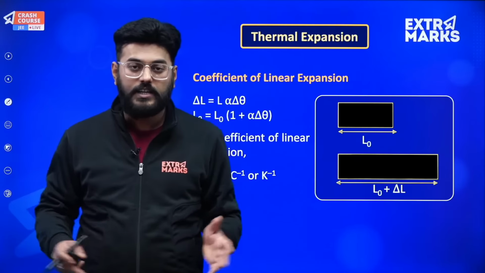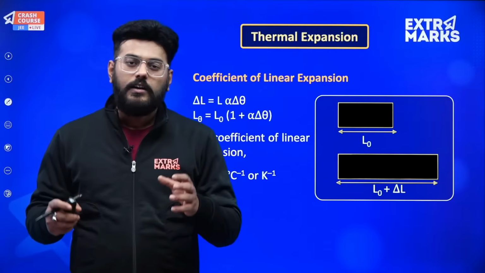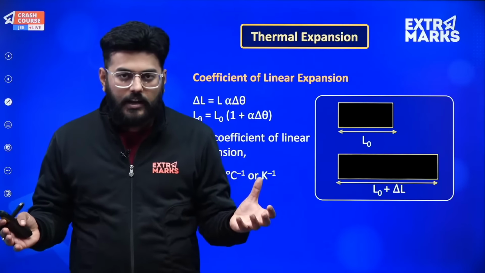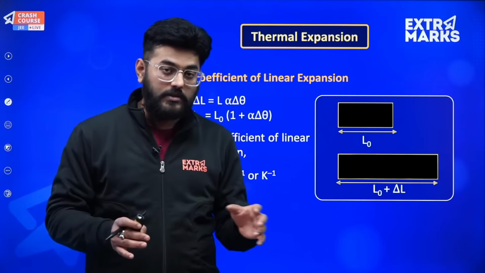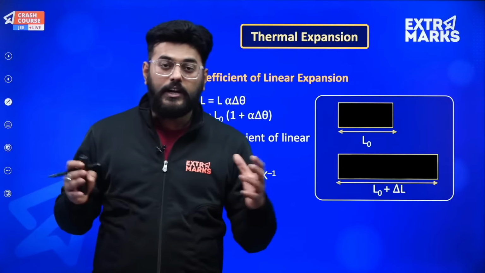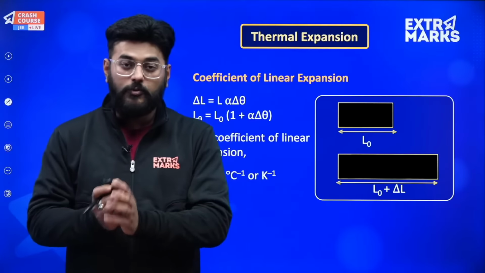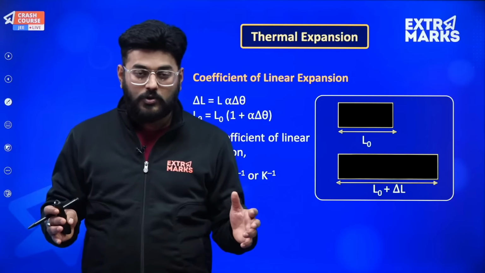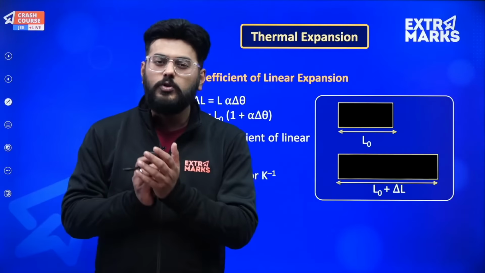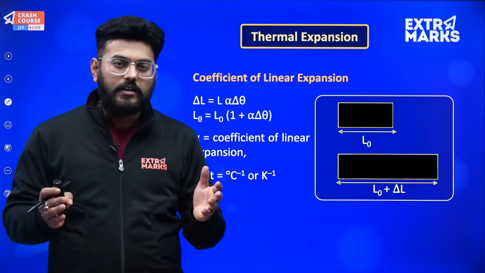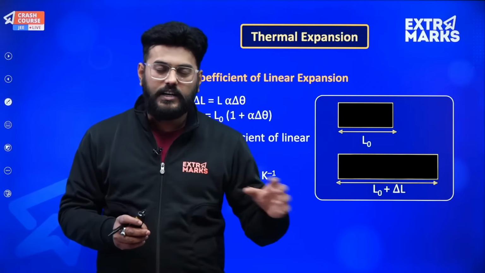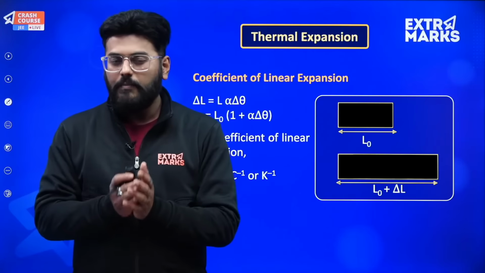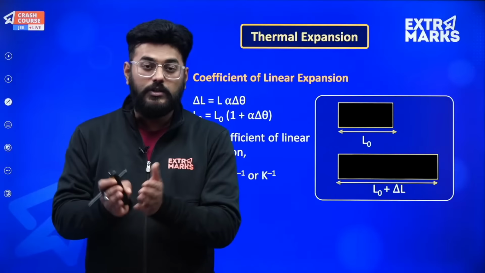Since the variation is of that big amount, around 40, 50 degrees centigrade, things expand in summers and they contract in winters, and we need to take the amount of expansion or contraction into account before constructing any objects. This is a very common case study, many of you must have heard about it: during the construction of rails, whenever rail lines are created, a small gap is placed between two rail lines wherever the joint occurs.